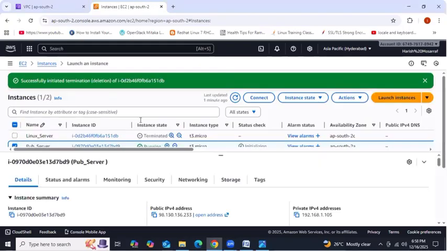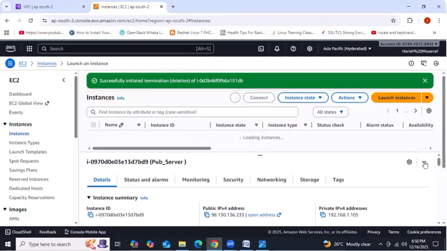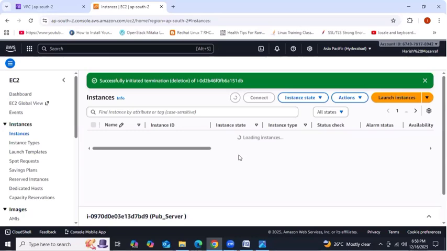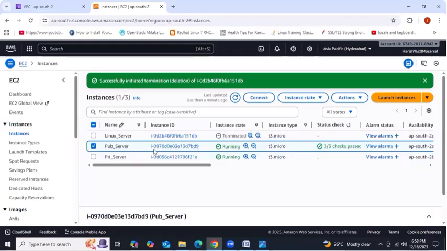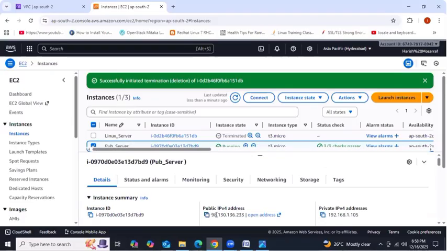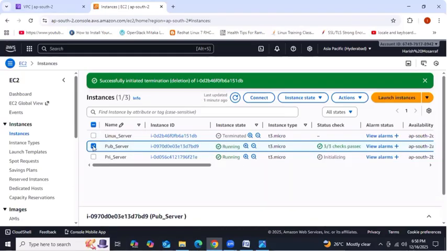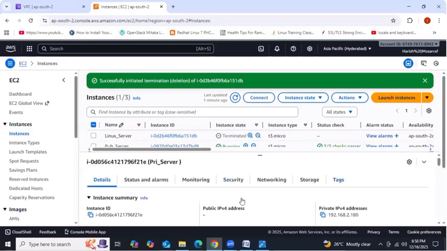So view all instances. How many instances do we have as of now? Two instances, see guys. Public server, private server. If you observe, the public server has two IP addresses, one public IP address and another private IP address. With the help of the public IP address, we are going to access this public server. Then we have the private server. Select private server. See, the private server doesn't have a public IP address, meaning we are unable to access this instance through the internet, but we can communicate internally.